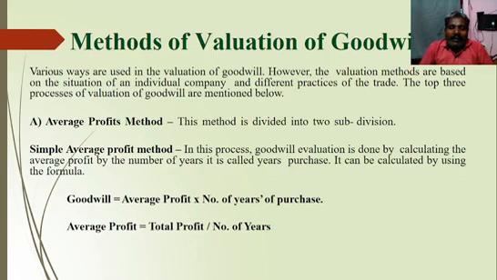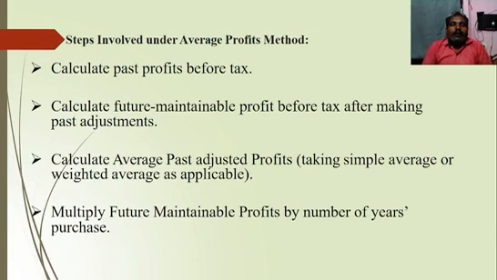How to calculate average profit? The formula is total profit divided by number of years. What are the steps involved in the calculation of average profit? First, calculate past profit before tax.